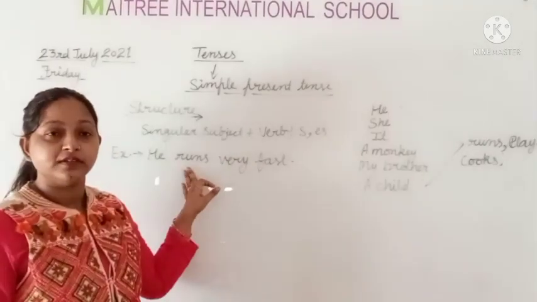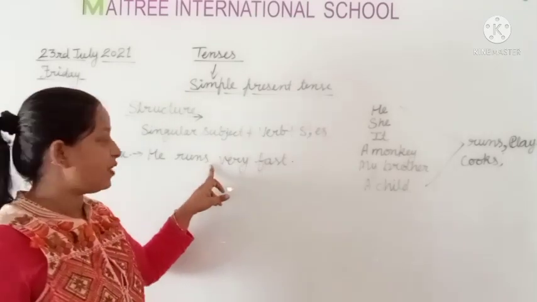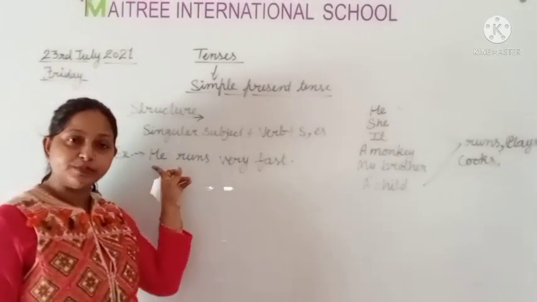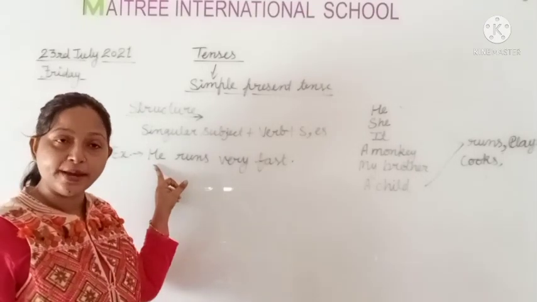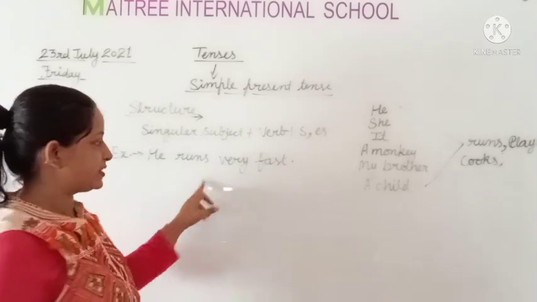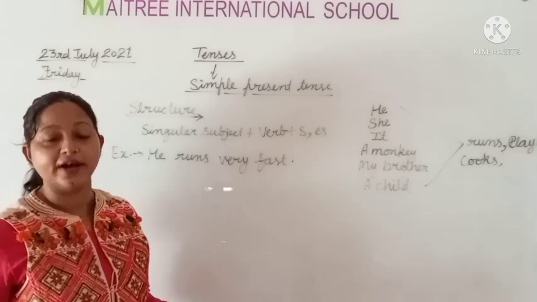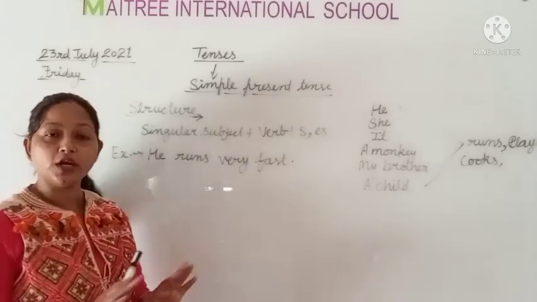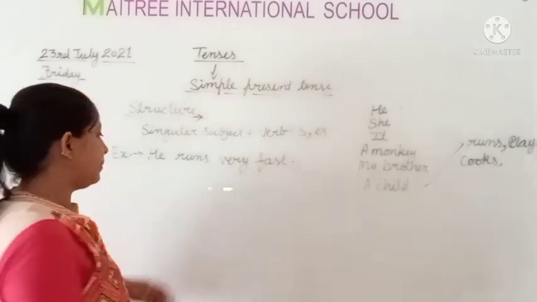And use s form with verb. Why? Because it is a singular subject. And yes, students, always remember this. We do not use is-am-are when we write a sentence of simple present tense. So he runs very fast. We do not use is-am-are. Always remember this. We do not use is-am-are when we write a sentence in simple present tense.